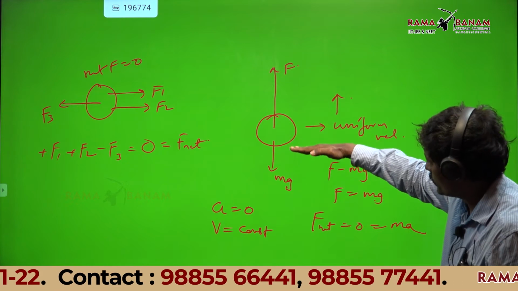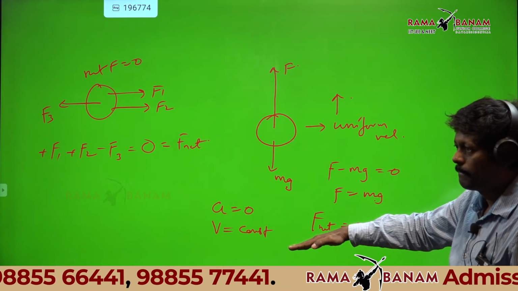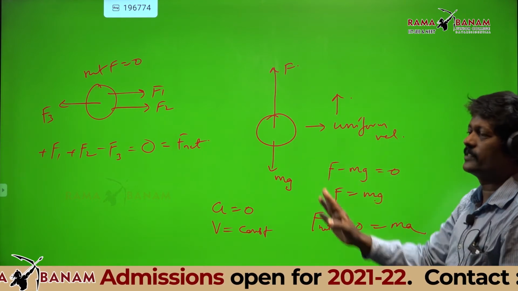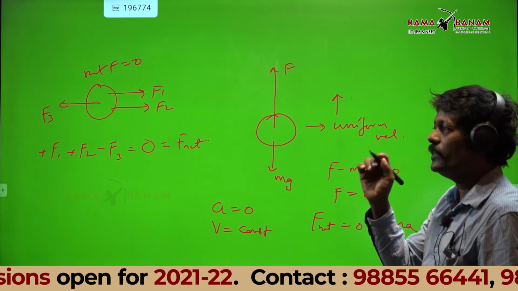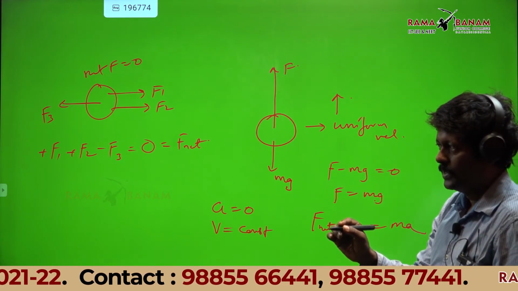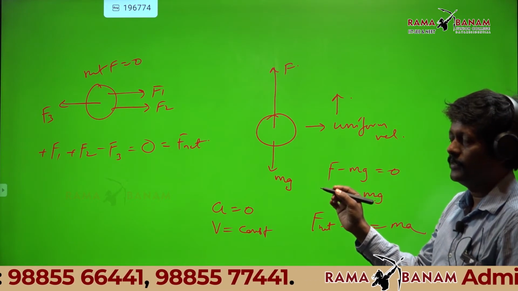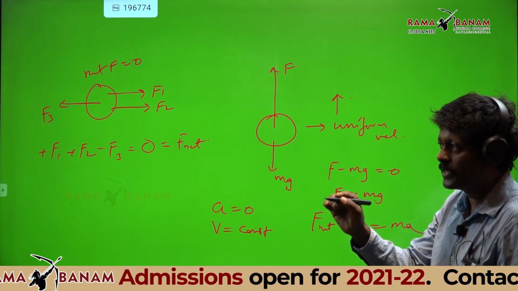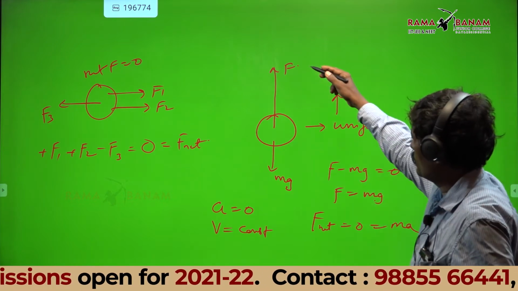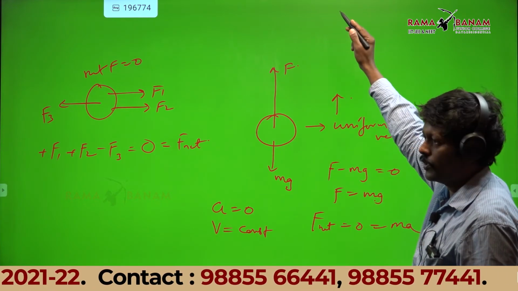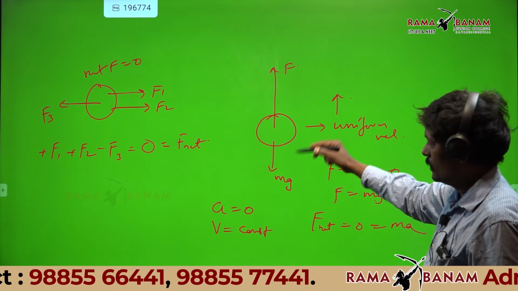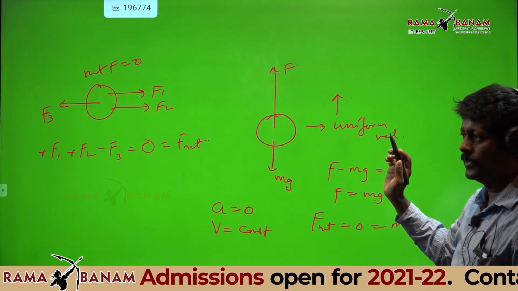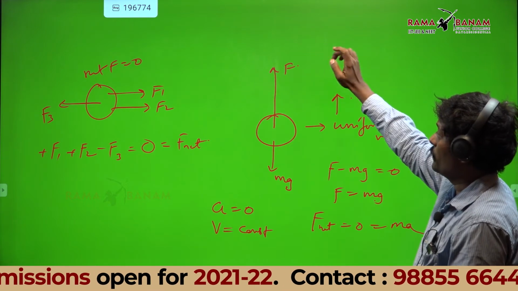Suppose the ball is coming down with uniform velocity, then can I say F equals mg? Yes, right. Whenever a body is having uniform velocity in a particular direction, the net force in that direction is 0. So F equals mg. Even if it is going up with uniform velocity, F equals mg. Even if it is coming down with uniform velocity, F equals mg. Very important. Don't think that if it is going up, F is more than mg.